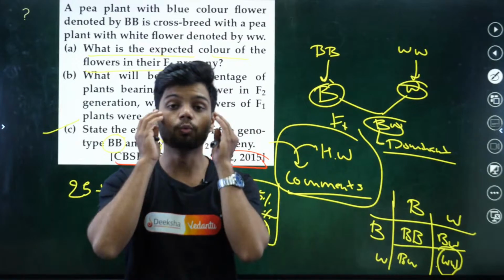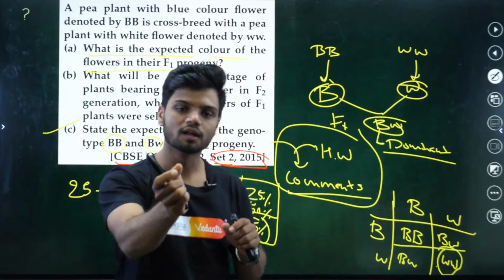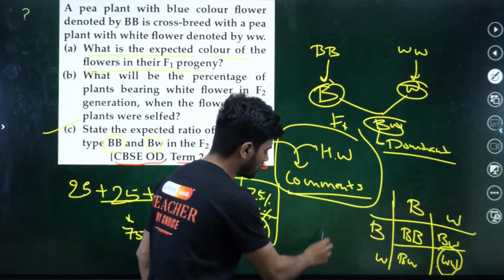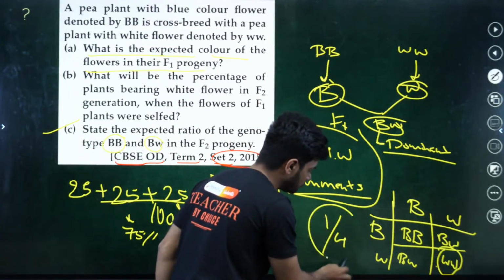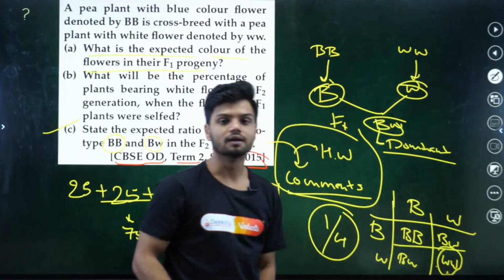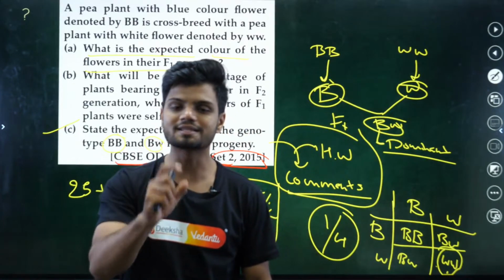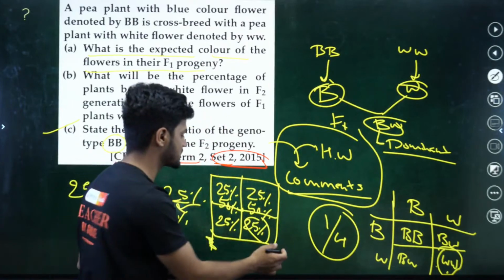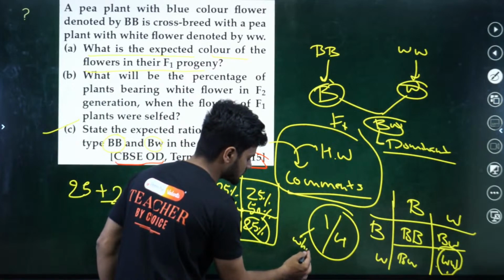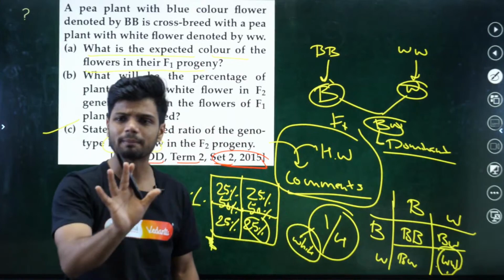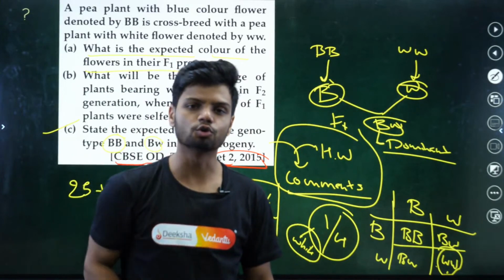So if they ask you what is the percentage of the white flower, you should tell me 25% or 1 by 4. 1 out of 4 or 25% is nothing but your white flowers. This is a simple method. This is the very simple method to do it.